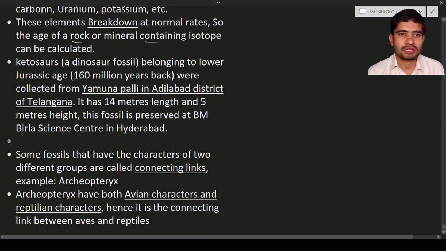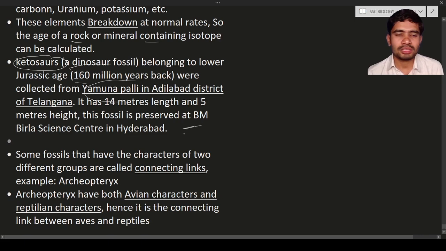Next is the ketosaurus. Ketosaurus is a dinosaur fossil belonging to the lower Jurassic age, around 160 million years back. The ketosaurus fossil was collected from a place known as Yamunapalli village in Adilabad district of Telangana. The size of the ketosaurus is 14 meters in length and 5 meters in height. This fossil is preserved at the BM Birla Science Center in Hyderabad.